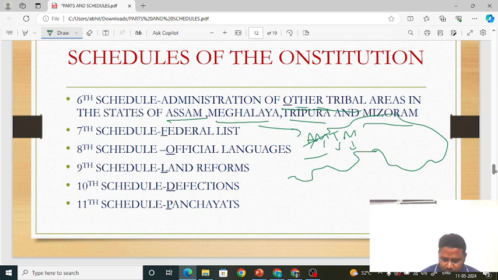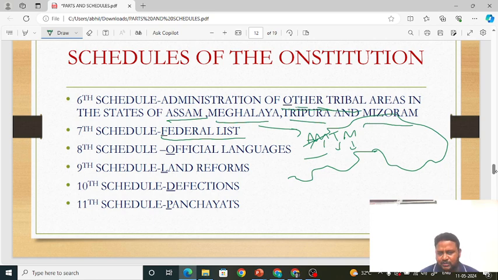The 7th schedule is talking about the federal list. When you are talking about the federal list, it means India as a federation, that is, powers are divided between the union and the state governments. That is, there is division of powers, a vertical division of powers.